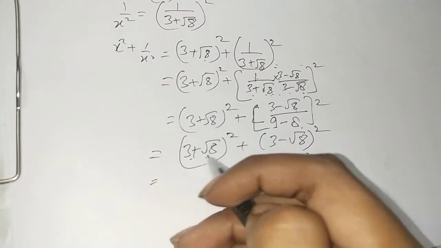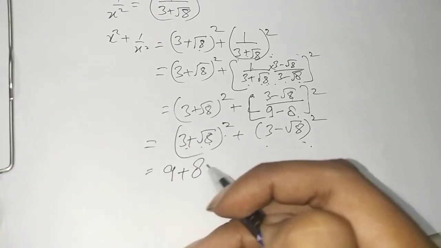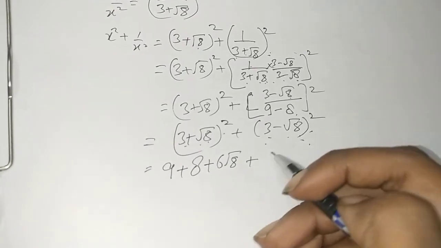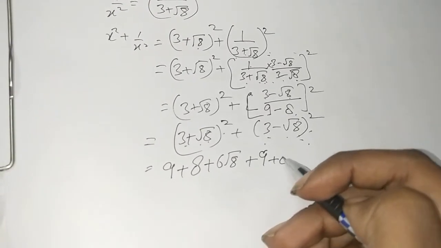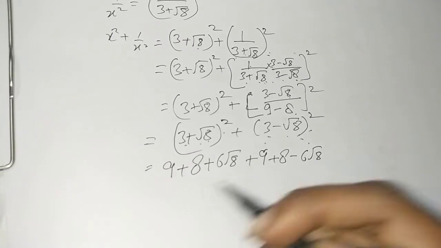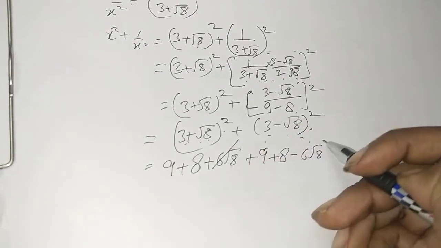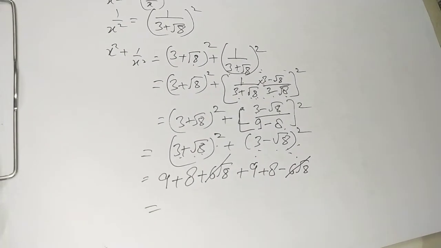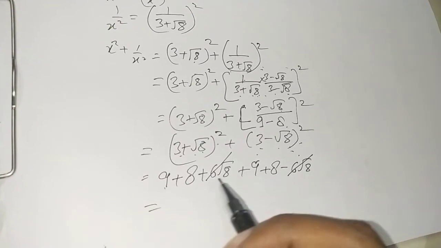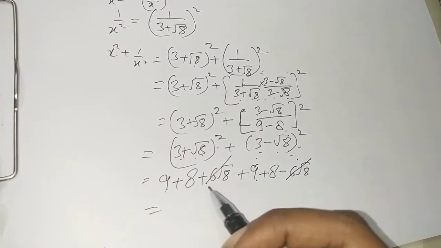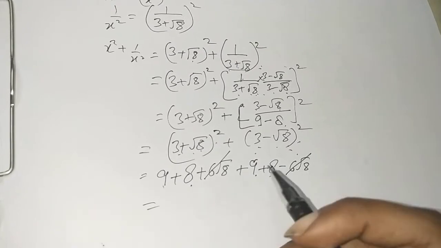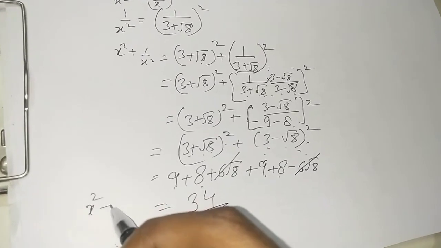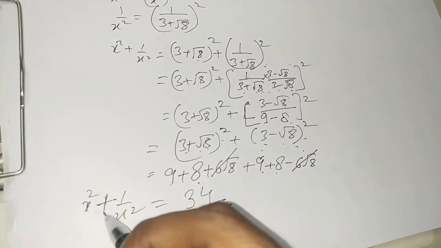Now let's apply: (a plus b) whole square is a square plus b square plus 2ab, and (a minus b) whole square is a square plus b square minus 2ab. Yes, there are like terms which can be cancelled out, isn't it? Okay, now let's solve. 9 plus 9, 18, 18 and 8, 26 and 8, 34. So your answer will be 34, the value of x square plus 1 upon x square.